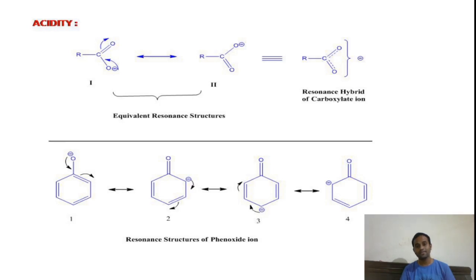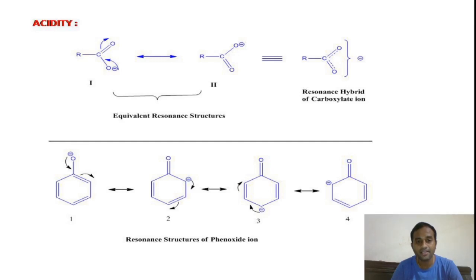The first rule is: if the number of resonance structures increases, then stability increases, but the condition is that the resonance structures must be of a similar type. Here we are comparing the resonance structures of two dissimilar compounds, one the carboxylate anion and the other the phenoxide anion.